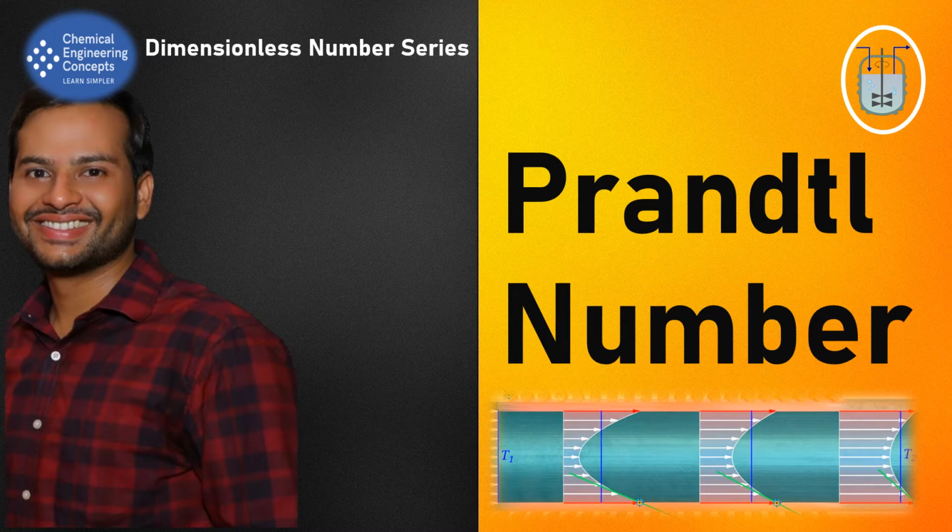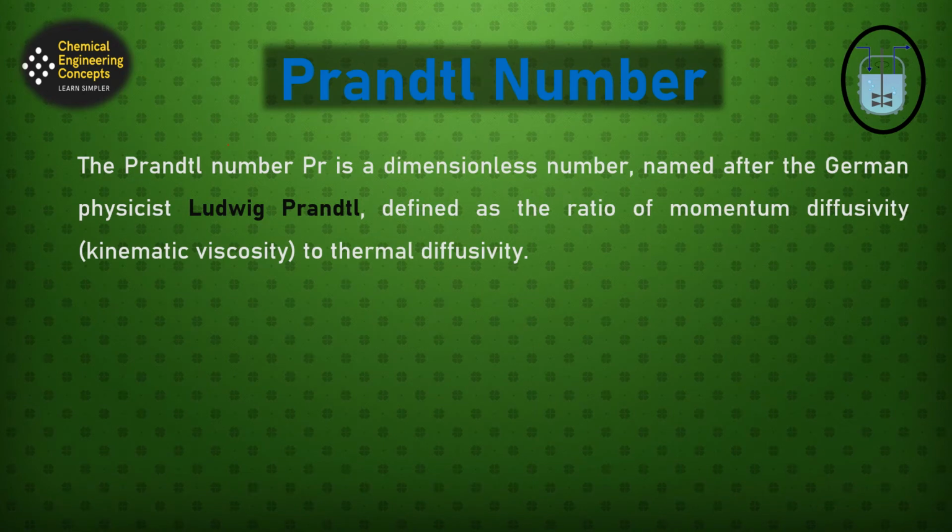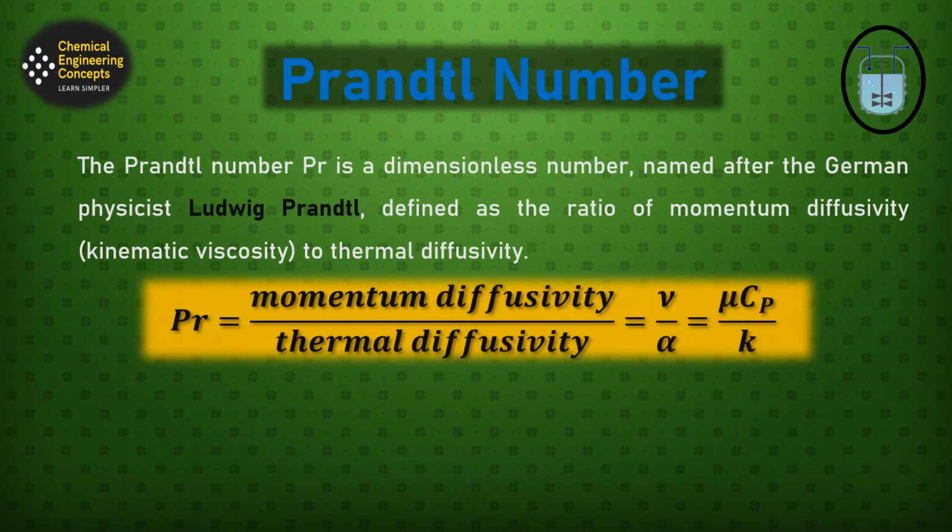We shall discuss Prandtl number, which is one of the most applicable dimensionless numbers when we talk about heat transfer operations. So Prandtl number is a dimensionless number which is defined as the ratio of the momentum diffusivity, which we also call the kinematic viscosity, to the thermal diffusivity. So let's understand its definition first.